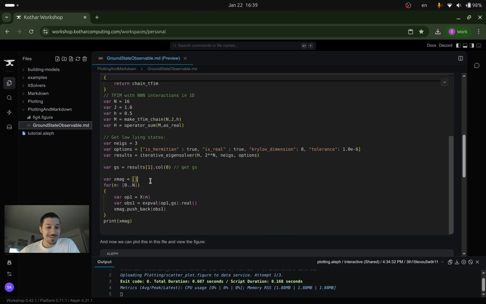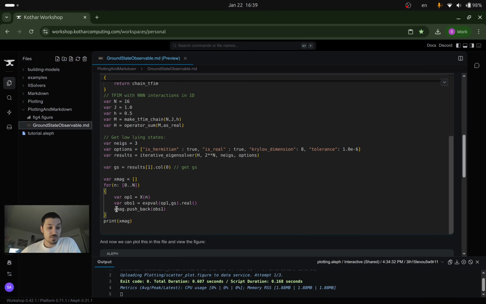And then I'm going to make a list, and basically what I'm going to do is calculate an observable. I'm going to take the x operator, and I'm going to use our xval function, or it's really a method of an operator, but you can call it this way. I'm going to take the expectation value in the ground state of x sub n, where n goes from 0 to n minus 1, i.e. goes from site 1 to site n.